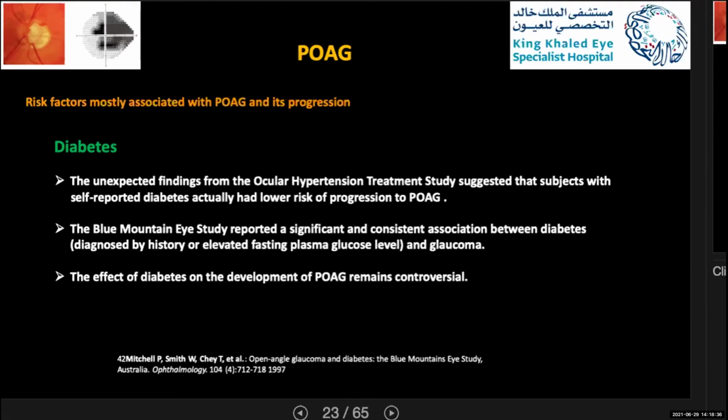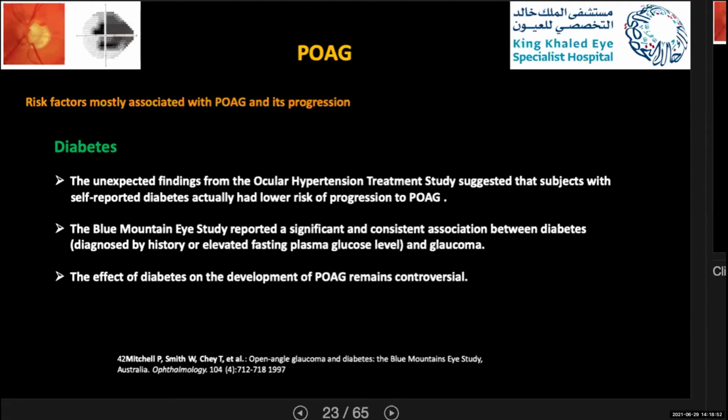One also important study, the Blue Mountain Eye Study, reported a significant and consistent association between diabetes, diagnosed by history or elevated fasting plasma glucose level, and glaucoma.